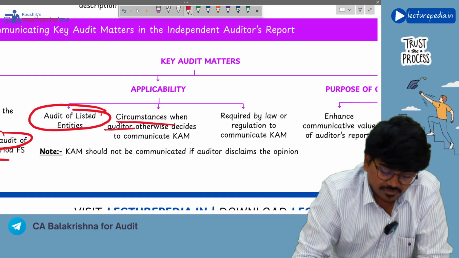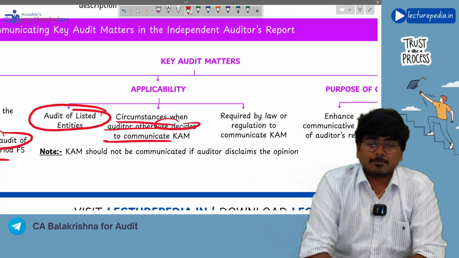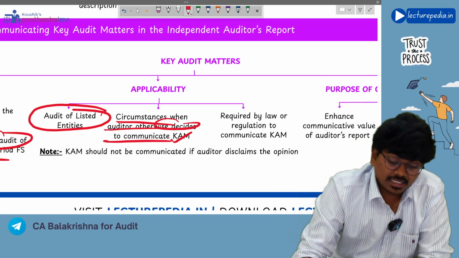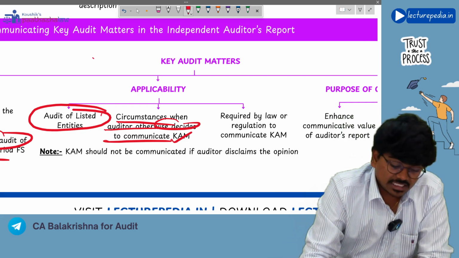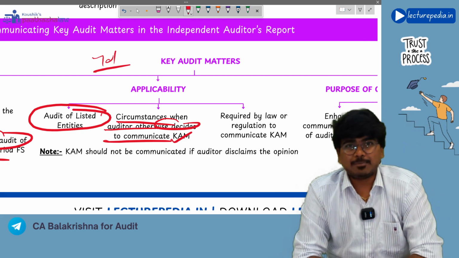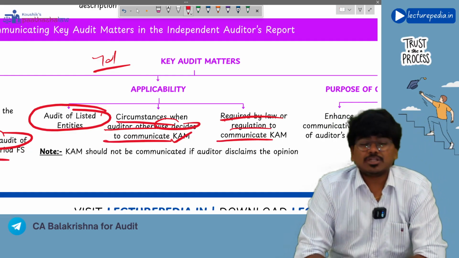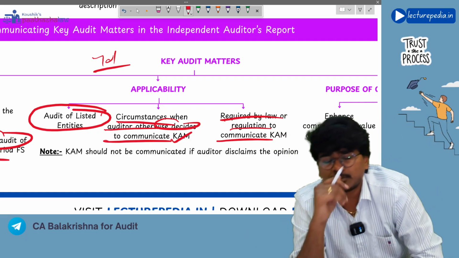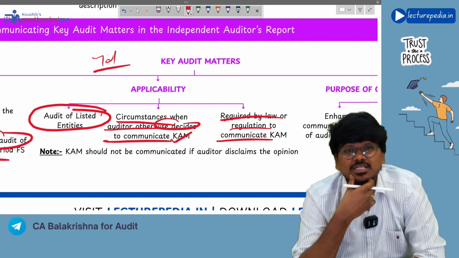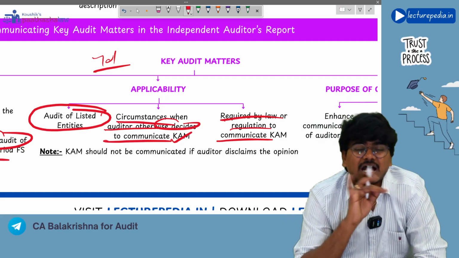See, circumstances when the auditor otherwise decides to communicate the key audit matter paragraph. So if you voluntarily decide to communicate a key audit matter paragraph, then also SA-701 will be applicable. Understanding? Next, if it is required by law or regulation to communicate key audit matter, if at all law or regulation asks the auditor, you communicate key audit matter in this entity, even though it is an unlisted entity, then also the requirement of SA-701 is applicable.